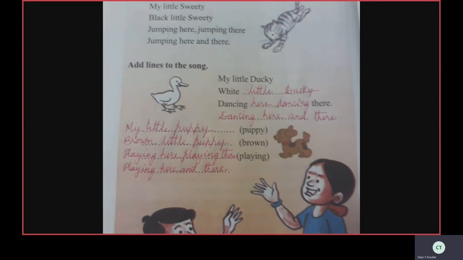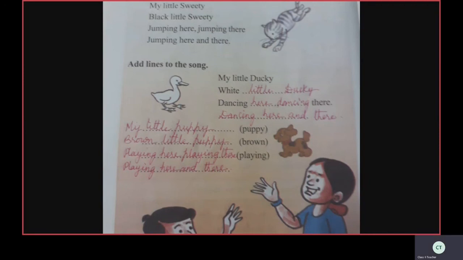My little ducky, white little ducky, dancing here, dancing there, dancing here and there. My little puppy, brown little puppy, playing here, playing there, playing here and there.